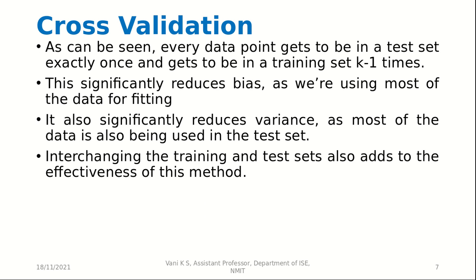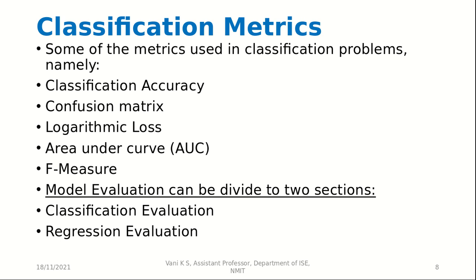This significantly reduces bias as we are using most of the data for fitting. It also significantly reduces variance as most of the data is also being used in the test set. Interchanging the training and test sets also adds to the effectiveness of this method, and it also results in a better trained model. Then classification metrics. Some of the metrics used in classification problems are classification accuracy, confusion matrix, logarithmic loss, area under curve, F measure,